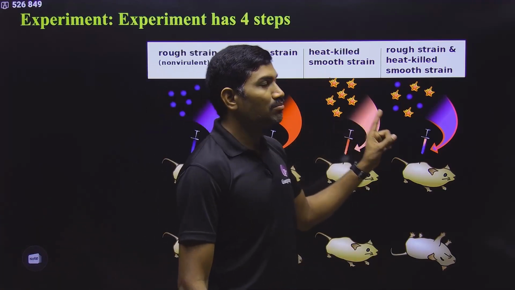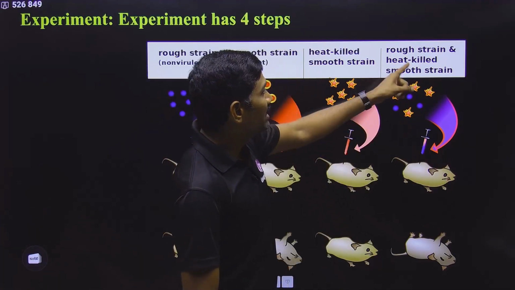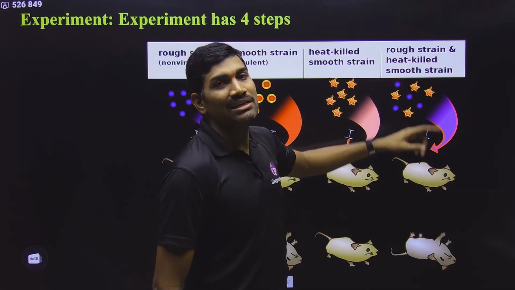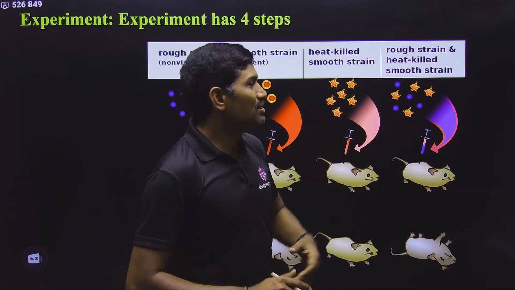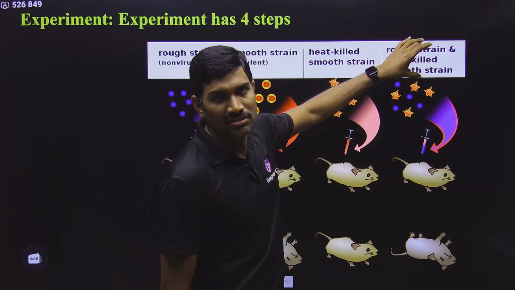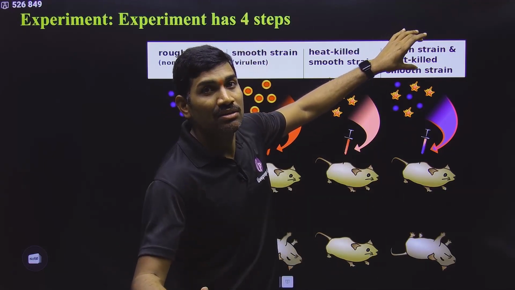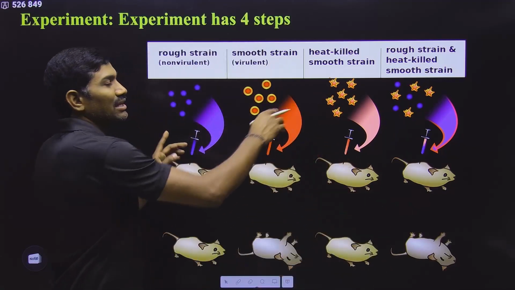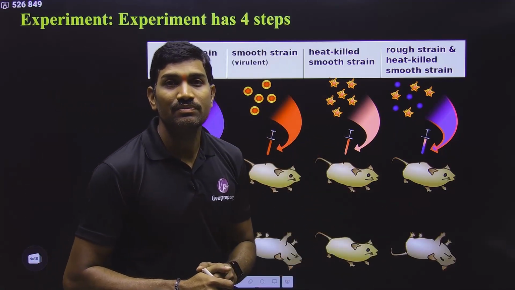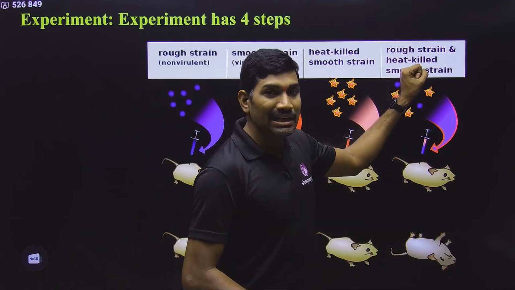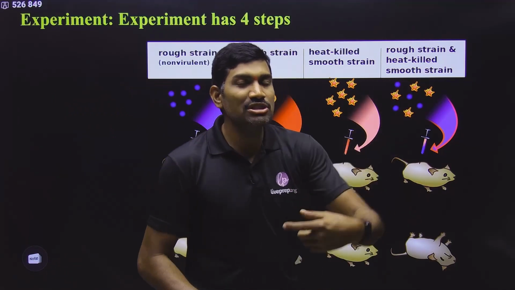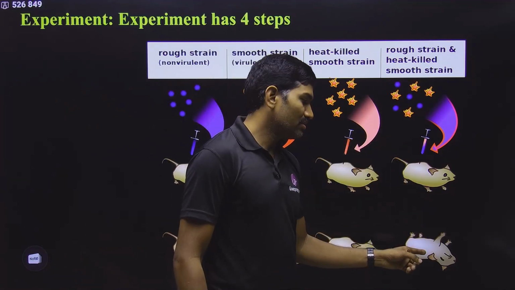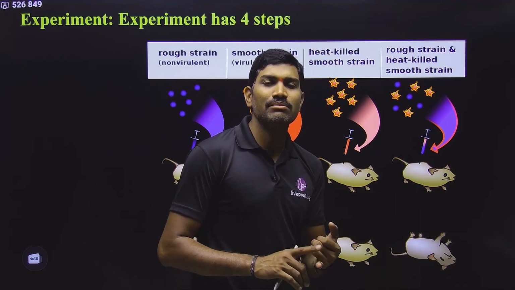But the last one is important. What did he do? He mixed living R strain and dead S strain. Technically, individually they cannot cause the disease. So what is expected? Mice should survive, because individually when they were given, there is no damage to the mice. Yes or no? But when they were combined and this mixture was given to the mice, what happened? He observed that mice were dead.